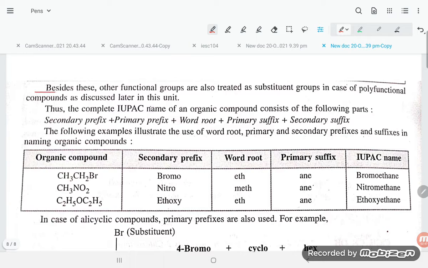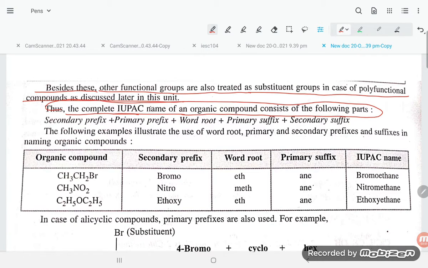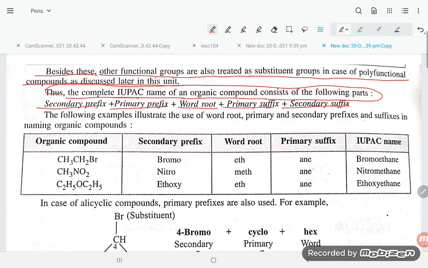Okay, besides these, other functional groups are also treated as substituent groups in the case of polyfunctional compounds, discussed later in this unit. Thus, the complete IUPAC name of an organic compound consists of the following parts. Okay, secondary prefix, primary prefix, word root, primary suffix, and secondary suffix. So first of all, you have to use the secondary prefix, then primary prefix, word root, primary suffix, and secondary suffix.